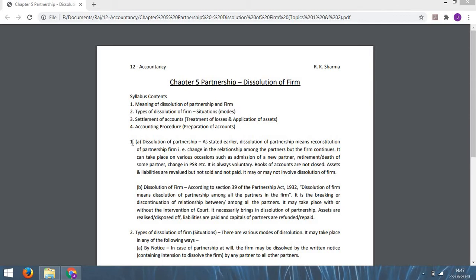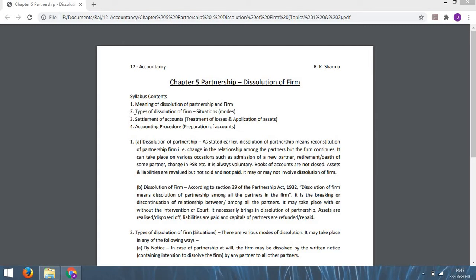In the previous chapters, we have discussed dissolution of partnership, and now this chapter is related to dissolution of firm. In this chapter, we are going to discuss the 4 topics one by one. These are: number 1, meaning of dissolution of partnership and firm.